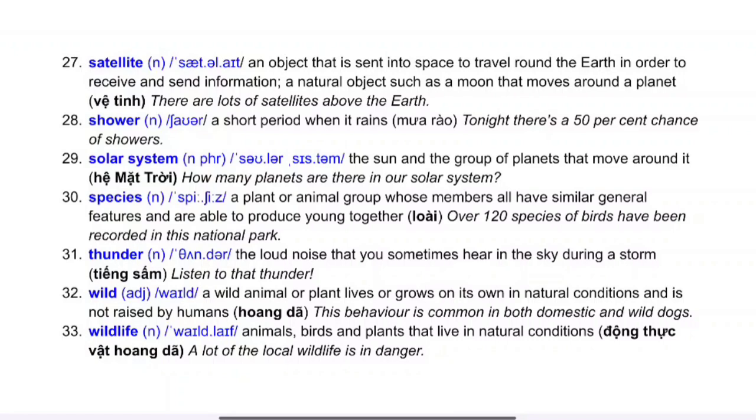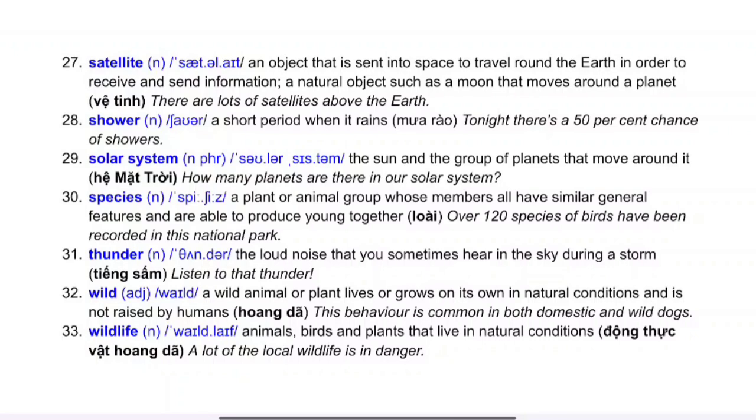30. Species. Species means a plant or animal group whose members all have similar general features and are able to produce young together. Example, over 120 species of birds have been recorded in this national park. 31. Thunder. Thunder is the loud noise that you sometimes hear in the sky during a storm. Example, listen to that thunder.